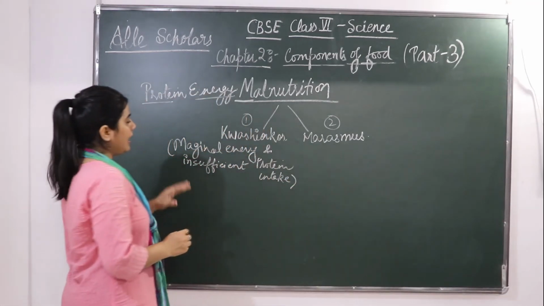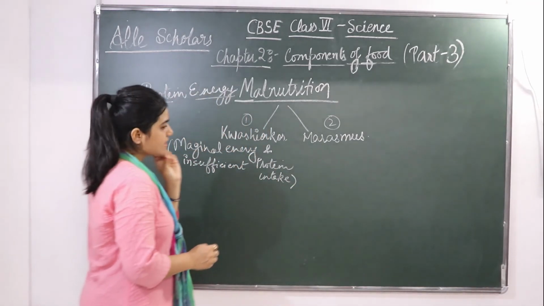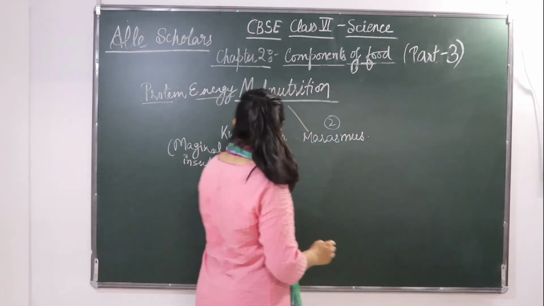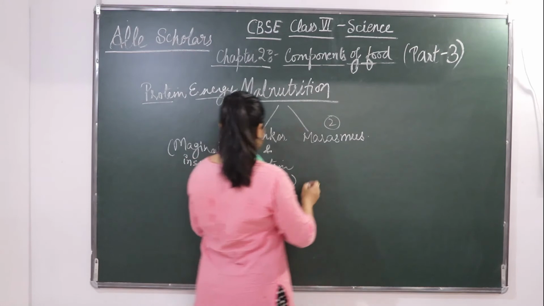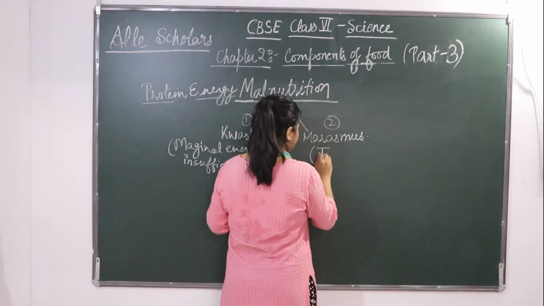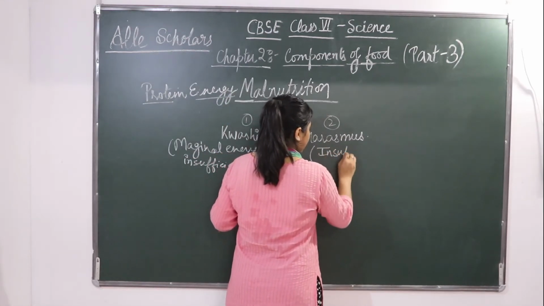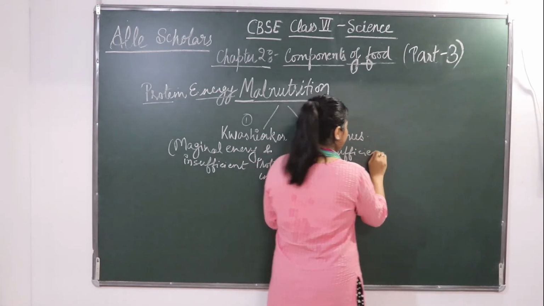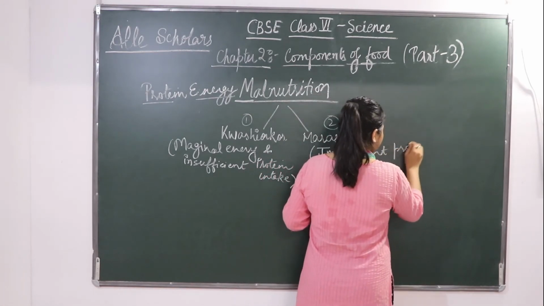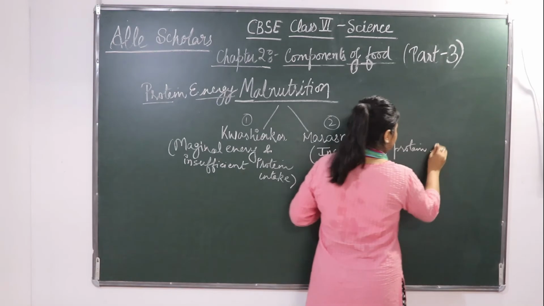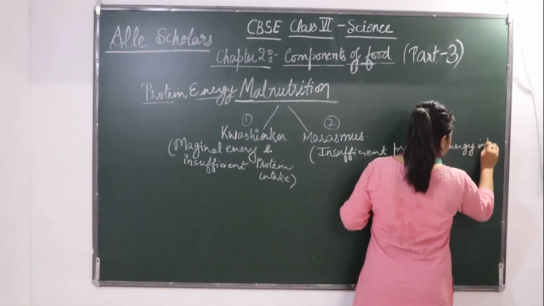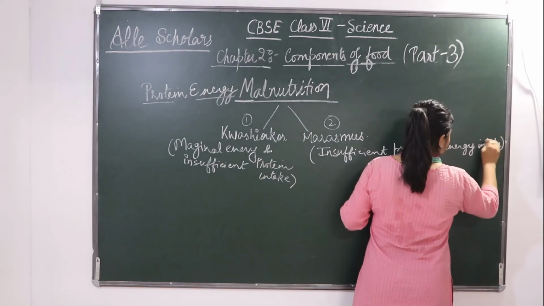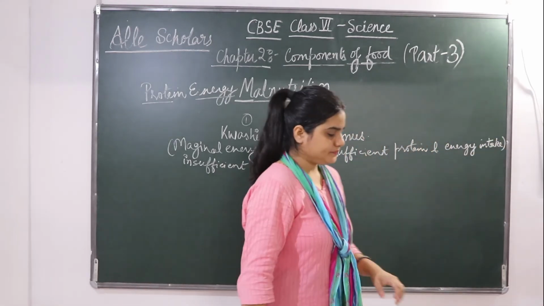Okay, and if we talk about marasmus, in this case insufficient protein and energy intake, both are insufficient. Fine.